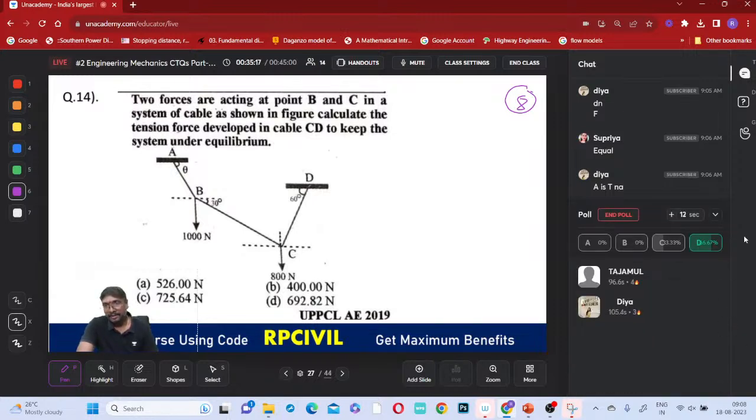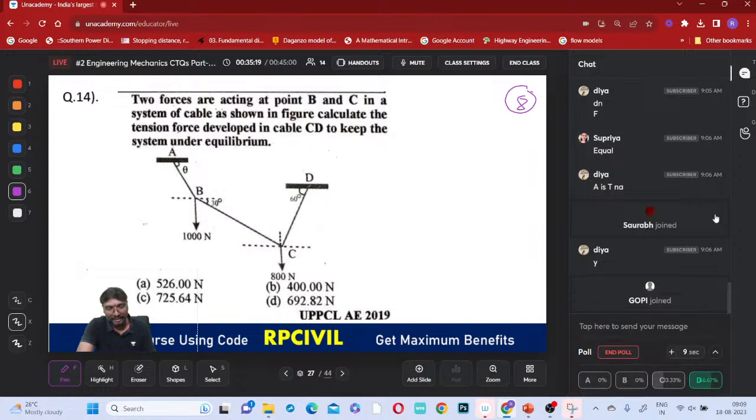Tajamul and Dia only answered correctly. What about the remaining?